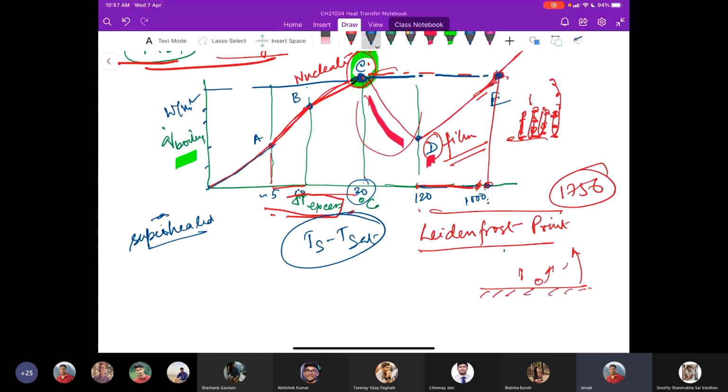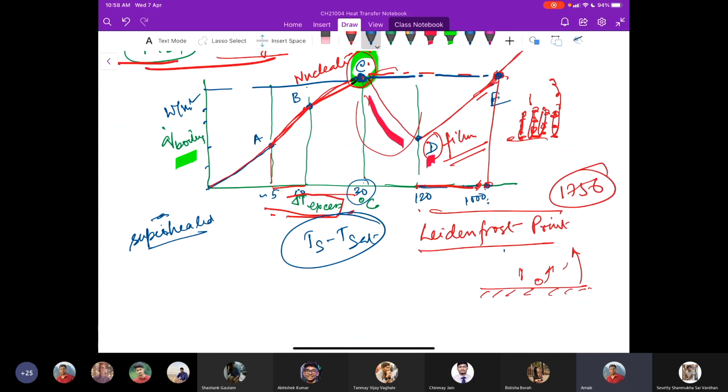That if we try to move beyond this point C, where this maximum heat transfer is occurring, we have to increase the surface temperature. So to increase the surface temperature, we have to increase the heat flux. Okay, but the temperature already reached a point in which no longer it can rise. So the heat supplied has to be transferred to the fluid steadily.